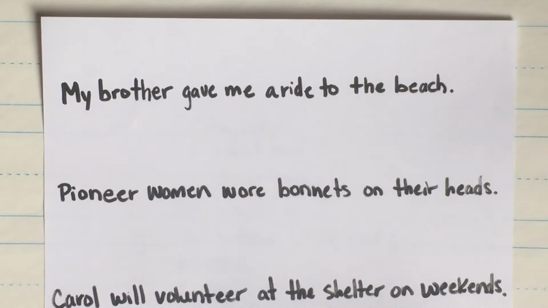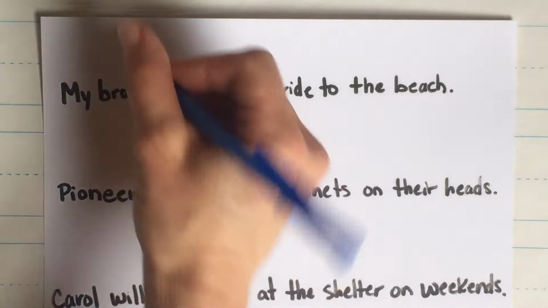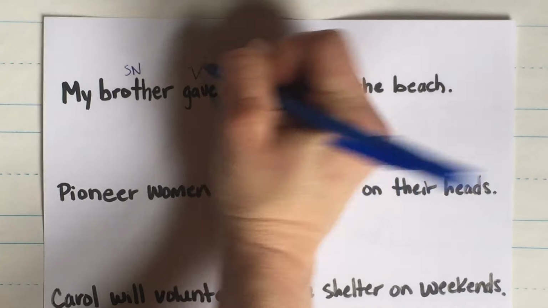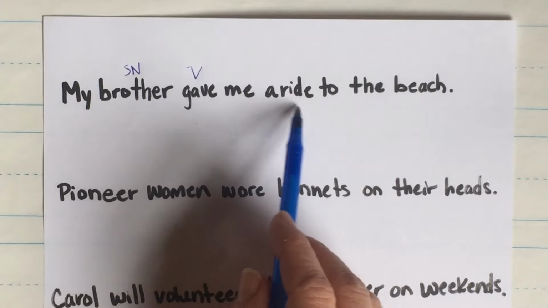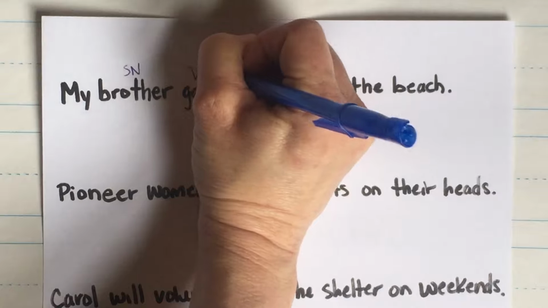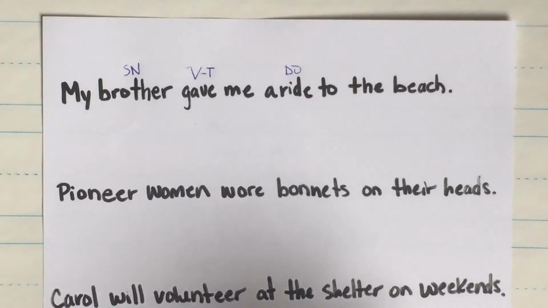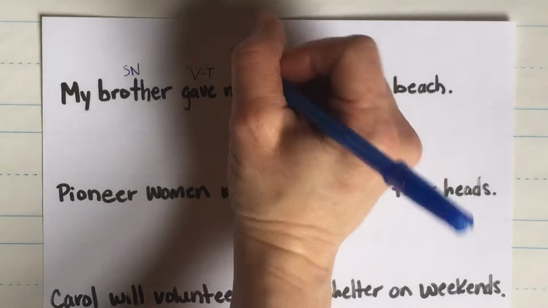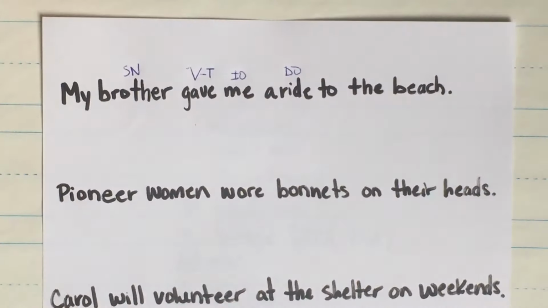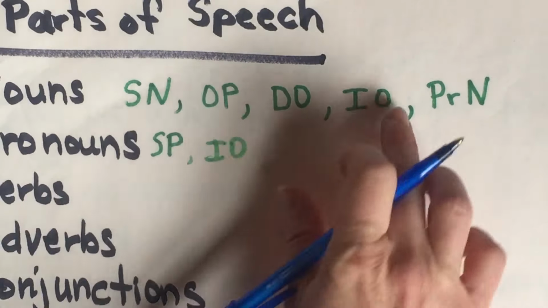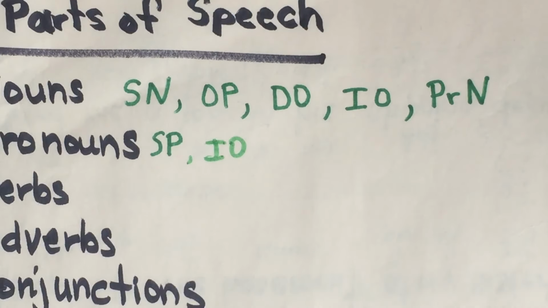Who gave me a ride to the beach? Brother. Subject, noun. What is being said about brother? Brother gave. Verb. Gave what? Gave a ride, right? Direct object, go back to verb, make it transitive. All right. Gave a ride to whom or for whom? Me. Indirect object. Now let me point out to you there that me is a pronoun, is indirect object, okay? So indirect objects can look like nouns or pronouns at this point.